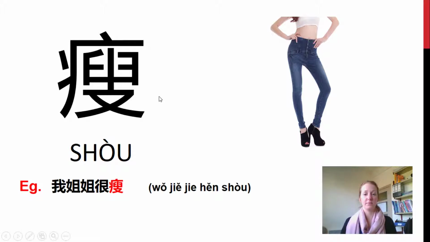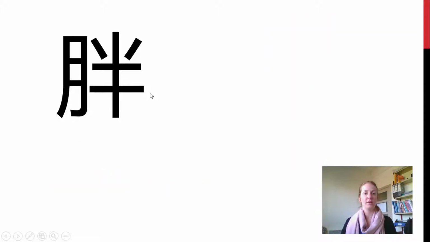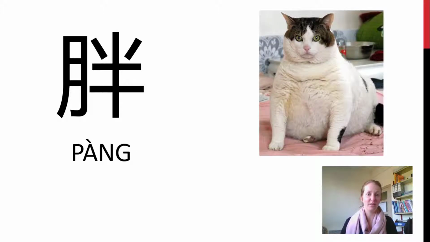我姐姐很瘦。这是什么？这是胖。You might recognize this 半 from, for example, 3:30, 三点半. So that's where the sound comes in. On the left here, we have the flesh radical.